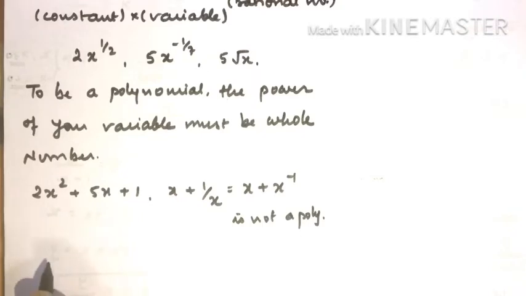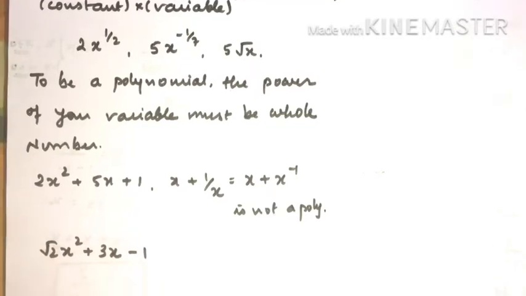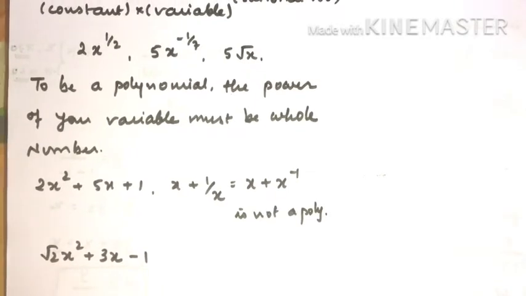So let me put another example. Can we say this is a polynomial? Square root of 2 x square plus 3x minus 1. Can I say this is a polynomial? Yes, definitely. The power of the variable is a whole number. Even though the coefficient is a real number, I don't mind.